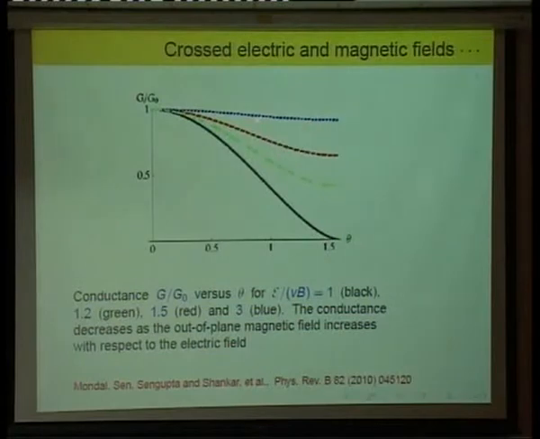On the other hand, if E is very large compared to B, like when it's 3, then even if you tilt the magnetic field, you are always in the regime where the magnetic field essentially is 0 after the Lorentz transformation, and you always get transport. So the shape of this curve very nicely illustrates the effect of crossed electric and magnetic fields, and how the character of the system changes depending on which one is larger, the electric or magnetic field.